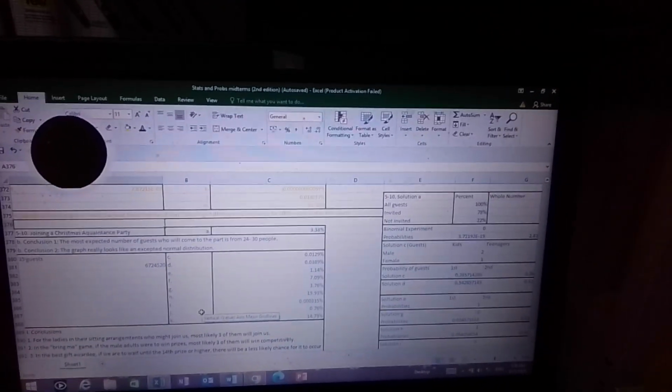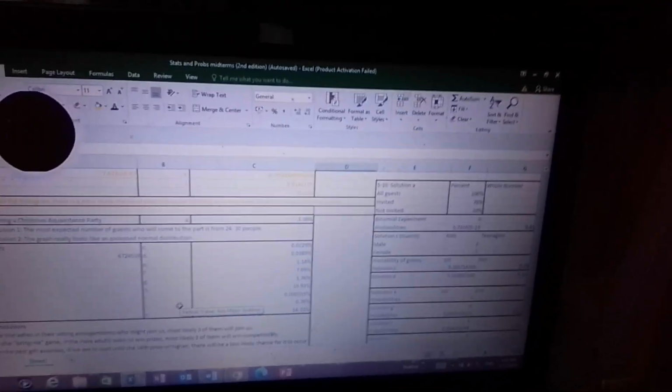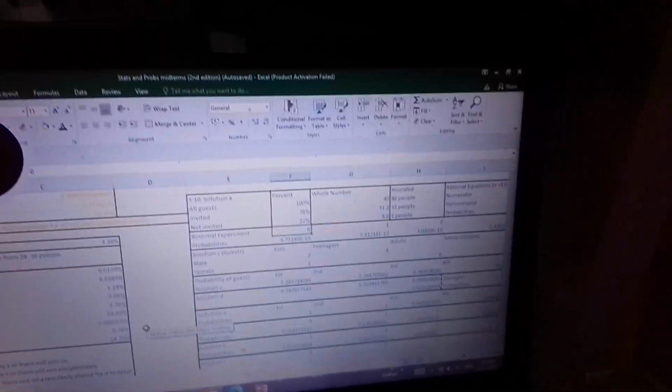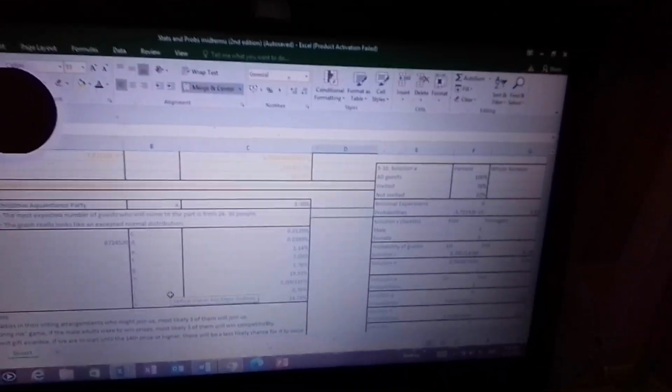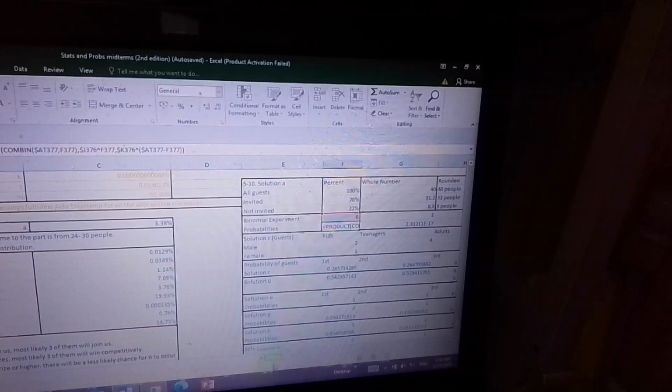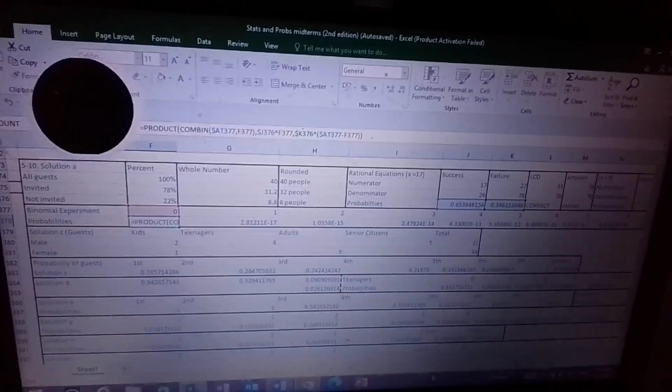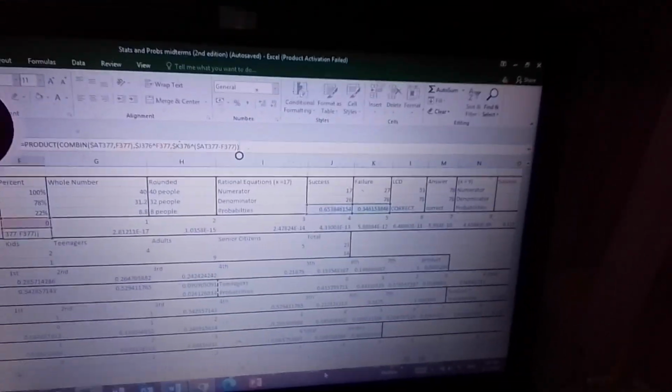Wait, before that, remember I said here it should be at least 32. So at least 32 of them were to join the party. This is the binomial experiment that I did. My formula here is the product of the combination of 40 choose 32, where is that? It's right there, right? And then C0, and then the probability of success raised to the 0th power, then the probability of failure raised to the 40 minus 0 power, and we get this answer.